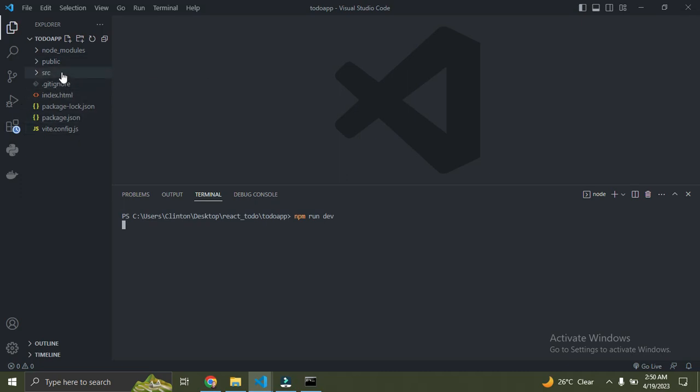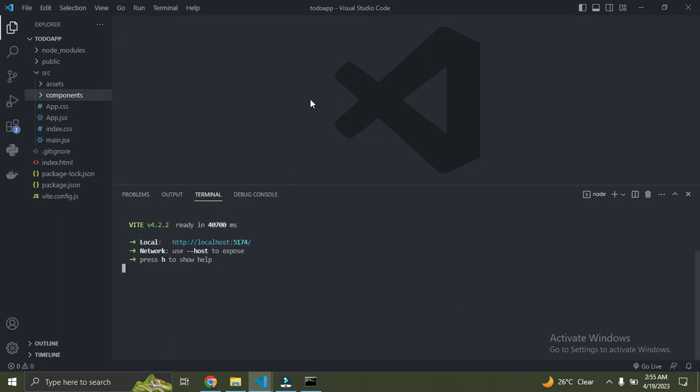I'm going to create a folder in this source directory. We are going to name this folder components. You can call it whatever name you like. I'm calling mine components, enter. Once we've done this, let's just give this some time to run.